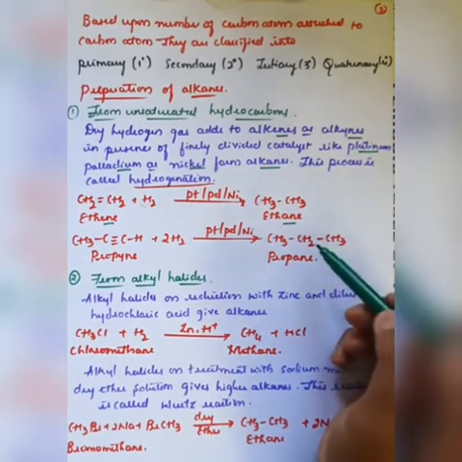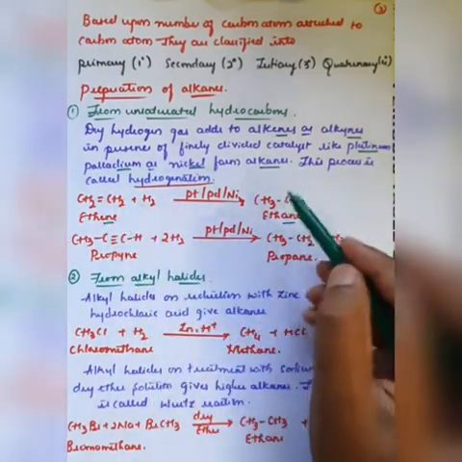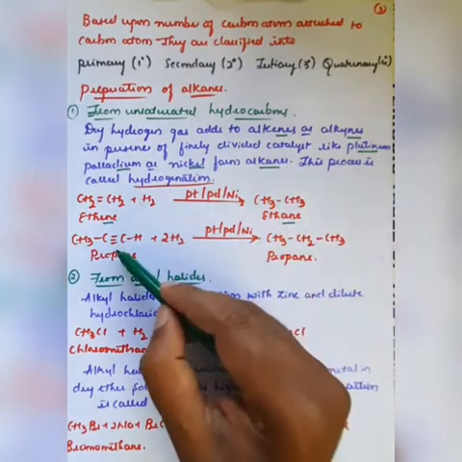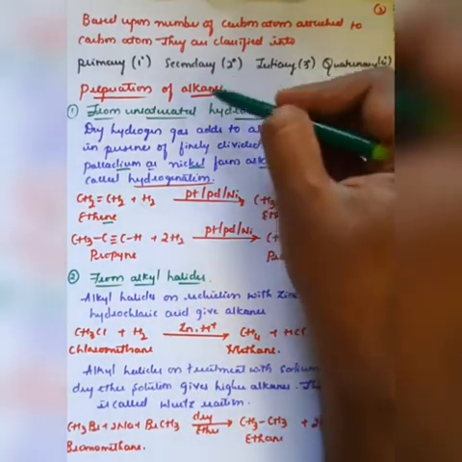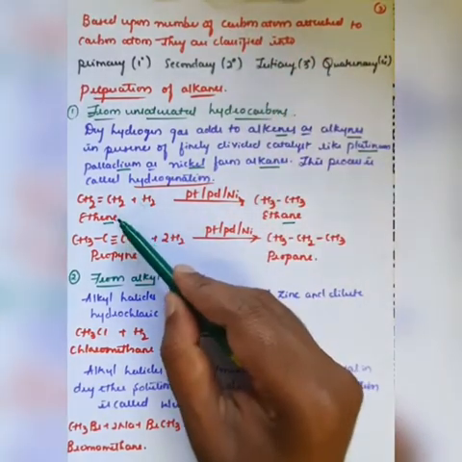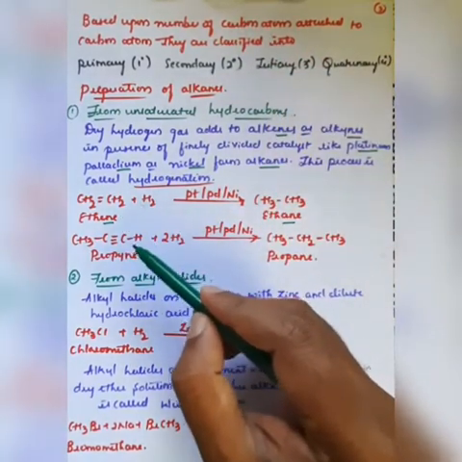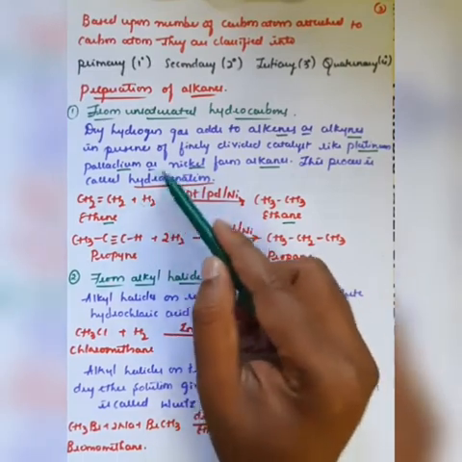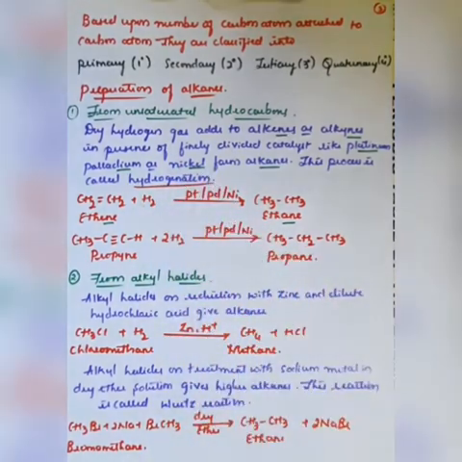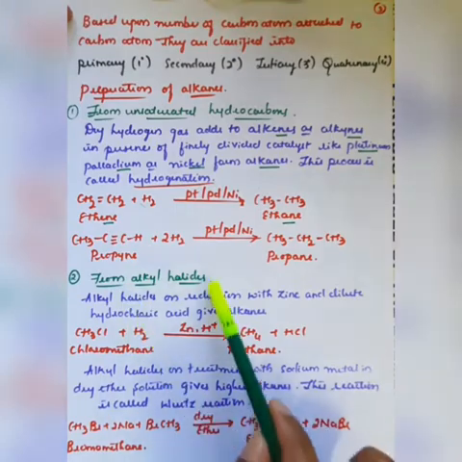Therefore, double bonded compounds can be converted into single bonded, or triple bonded can be converted into single bonded, which means you can prepare alkanes with the help of alkenes also, or with the help of alkynes also. This process is called hydrogenation. That is the first important process for the preparation of alkanes. And the second important one is from alkyl halides.